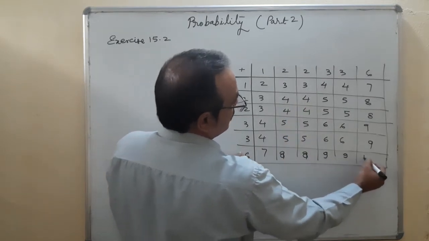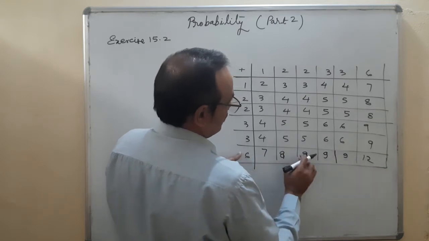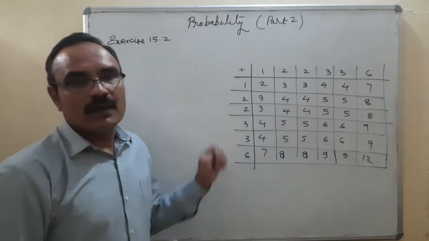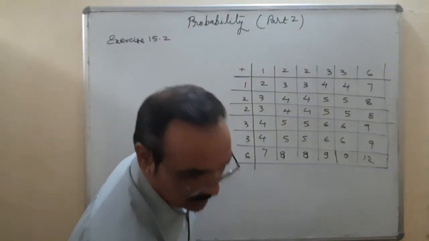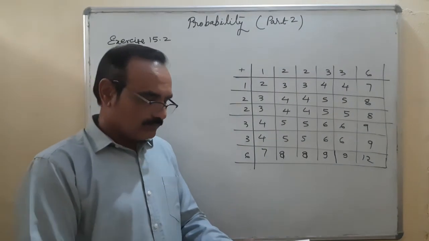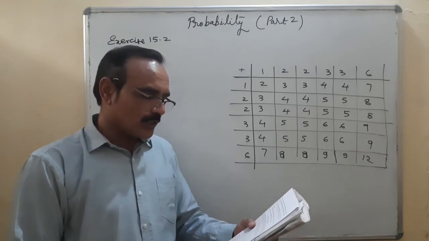And 12. Okay, this is the completion of the table. Total 36 possible outcomes are here and these are the results. Now the question: what is the probability that the total score is